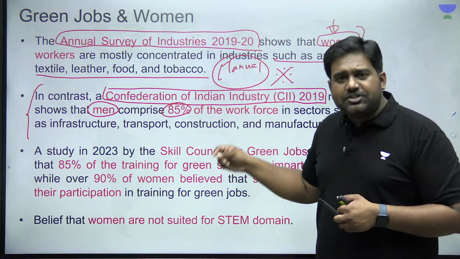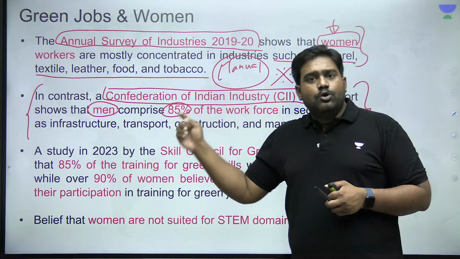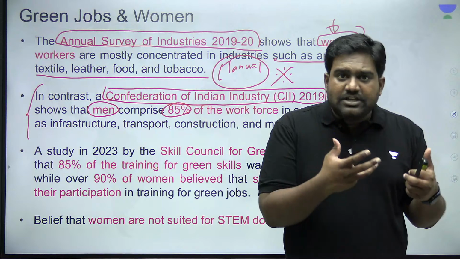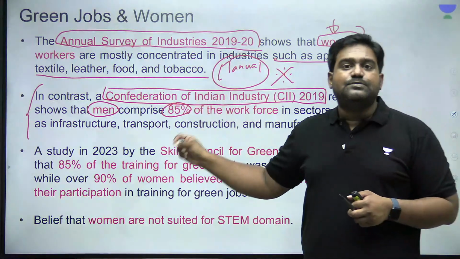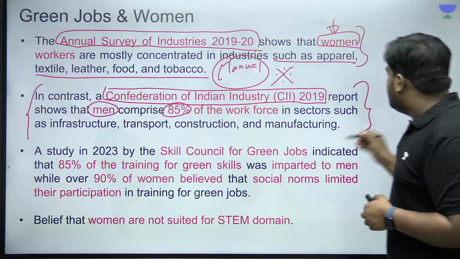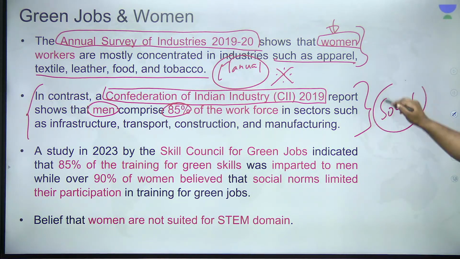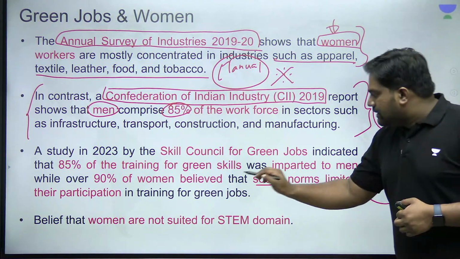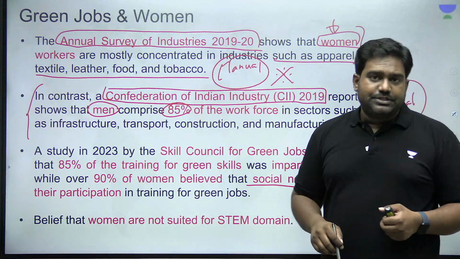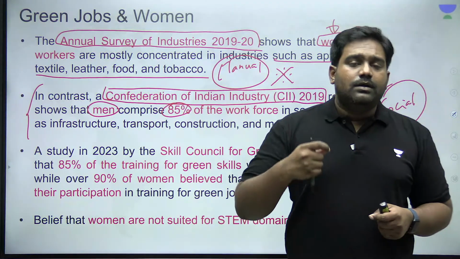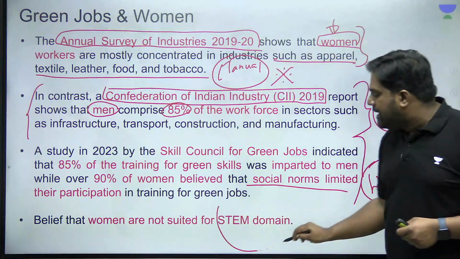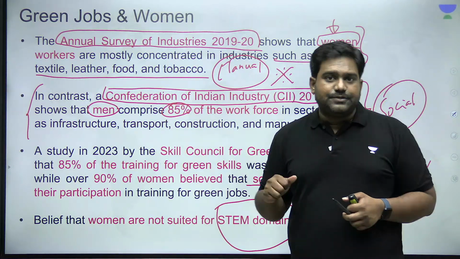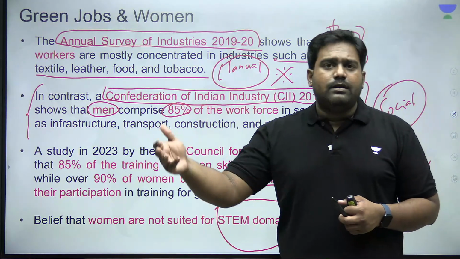When it comes to manufacturing, infrastructure, transportation, or clean renewable energy, in these key sectors where the green transition is going to be very evident, where millions of green jobs are going to be created, why do you think there is gender disparity? The answer is the social discrimination that exists against women. Because there are a variety of social norms that restrict women from taking up a career opportunity in the STEM domain. To be eligible for the green jobs in these sectors, in these upcoming sectors like clean and renewable energy,